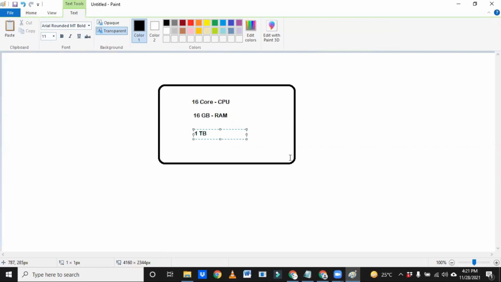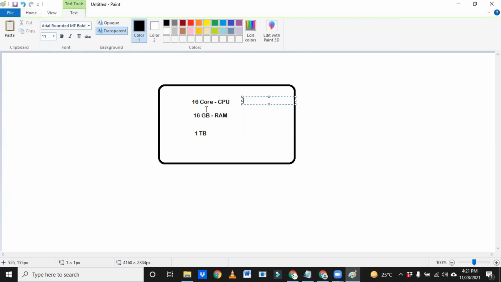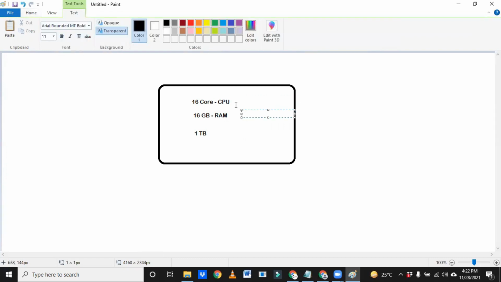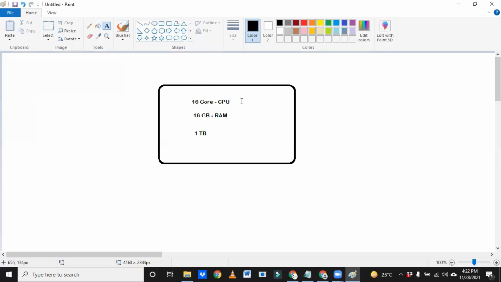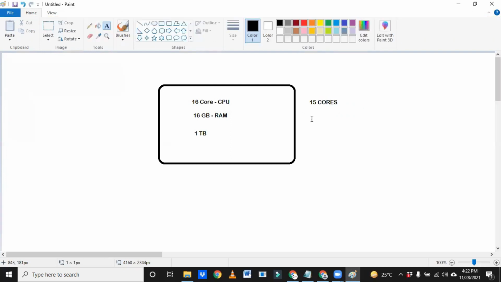Since we are talking about Spark, we won't discuss much about the hard disk. Now tell me, you leave 1 core and 1 GB for OS operations. If you minus 1, obviously we will get 15 cores and 15 GB RAM.